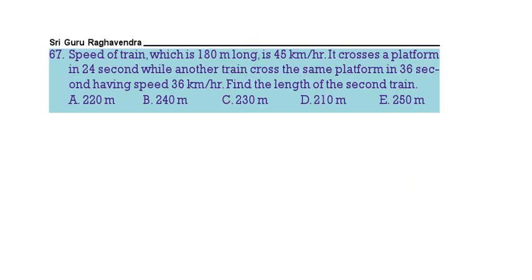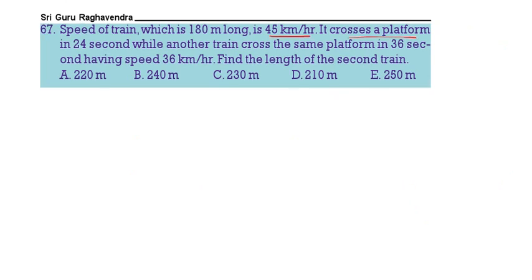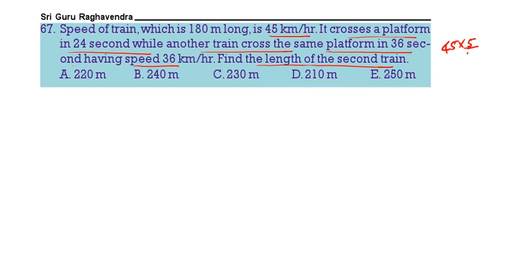A train which is 180 meters long is running at 45 km per hour. It crosses a platform in 24 seconds, while another train crosses the same platform in 36 seconds, having a speed of 36 km per hour. Find the length of the second train. The speed of the first train is 45 km per hour; converting into meters per second, multiply by 5 by 18. So you will get 25 by 2 meters per second.